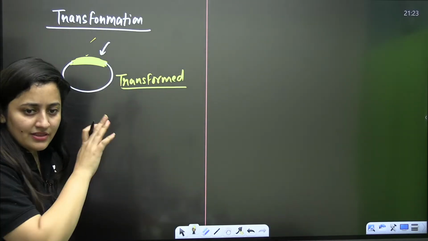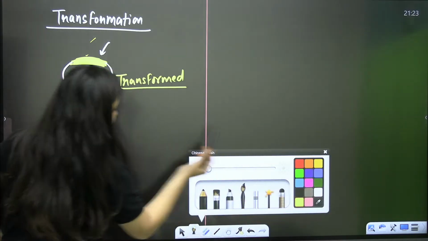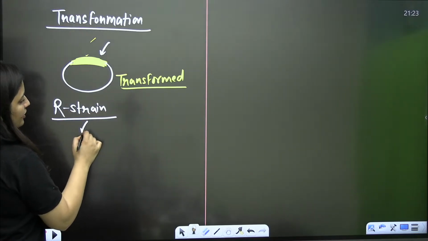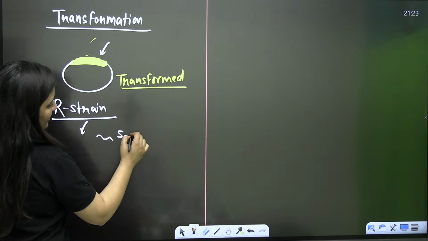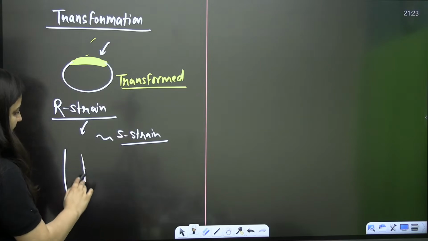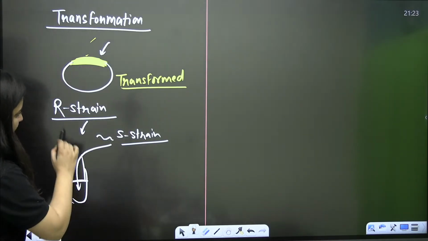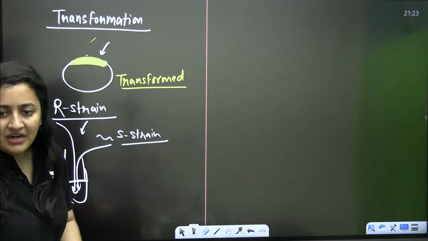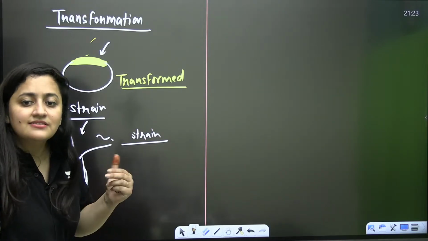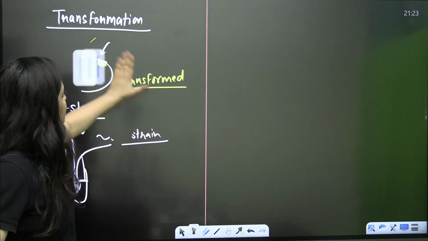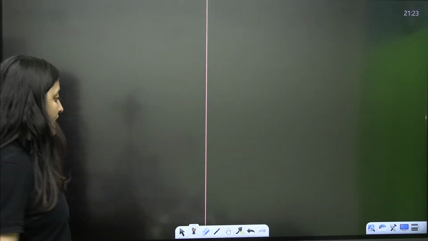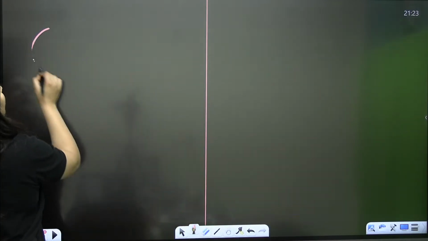So if I link it with Griffith's experiment, what was happening there? That R strain of the bacteria has picked up the DNA of the S strain, the heat killed. Remember the last stage where the heat killed S strain is added and the live R strain. But R strain got transformed. How? Because it has picked up the DNA from this S strain. So that is the transformation. Transformation means that a cell has picked up the DNA from the surrounding, and that's what we are trying with our plasmids.